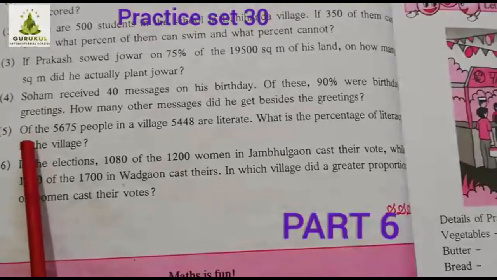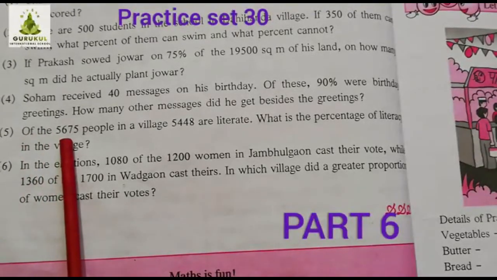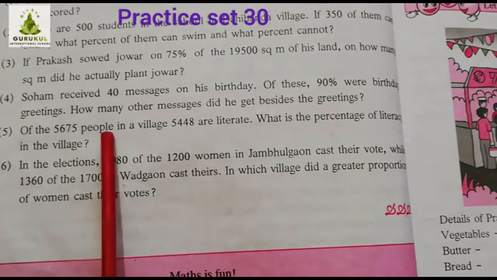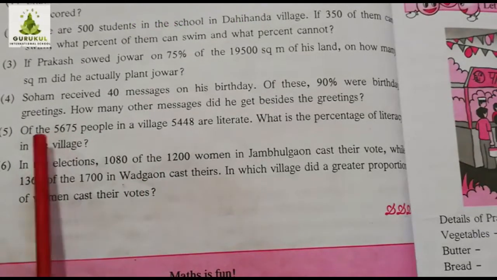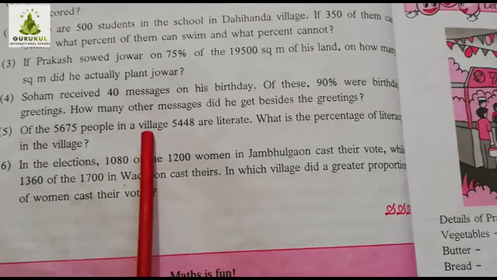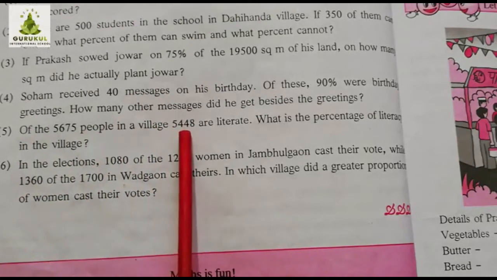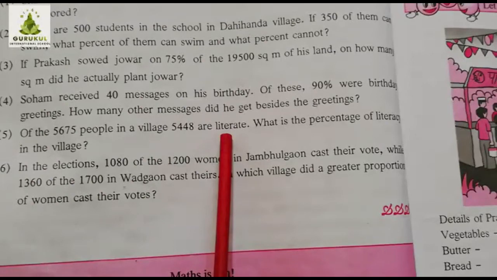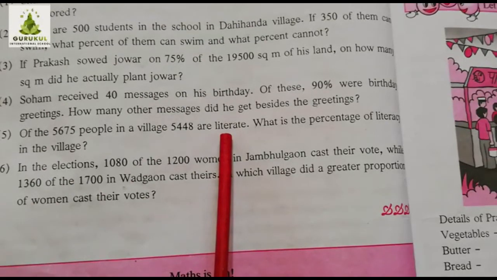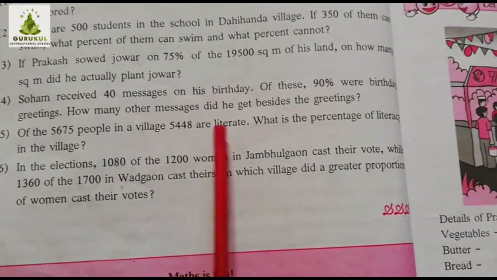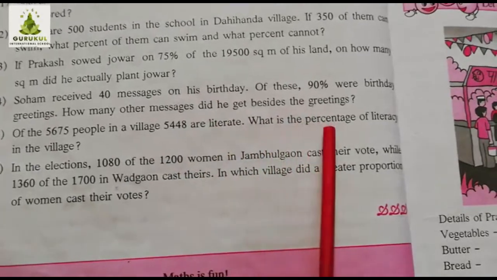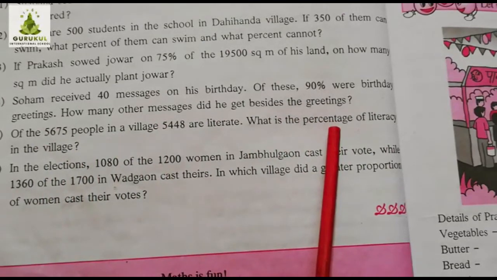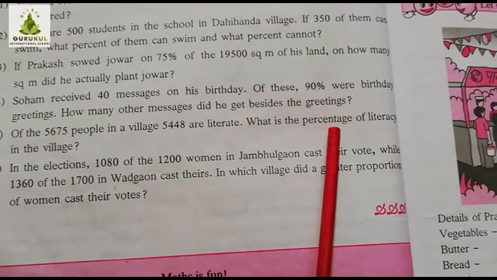Question number 5. Of the 5,675 people in a village, how many people are there in a village? This many. Is it clear? Of this many people in a village, 5,448 are literate. Literate means those who can at least read or write. They are able to read or write. Now what is asked? What is the percentage of literacy in the village? Percentage is asked, means out of 100 how many people can read or write.